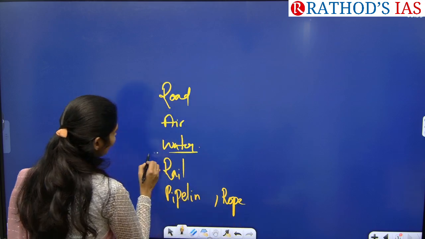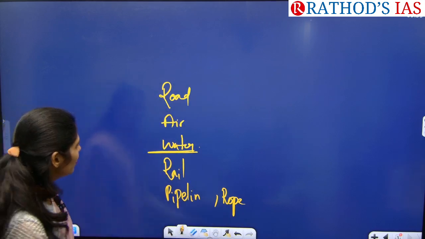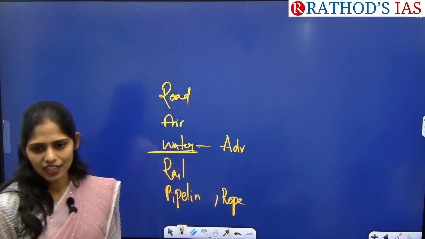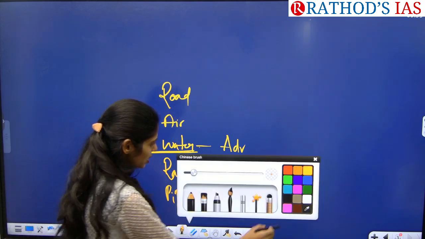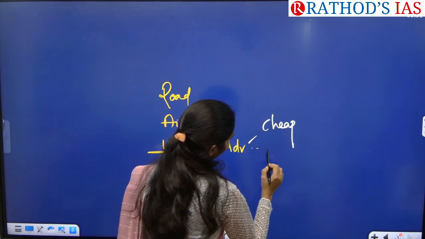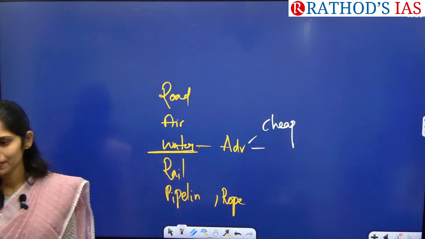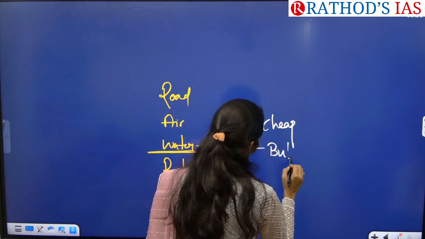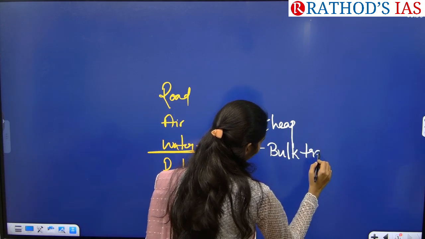So now we are talking about waterways. Tell me what are the advantages of waterways over other means of transport. Okay, cheap. Apart from that, cheap. Okay, so bulk transport can be made.